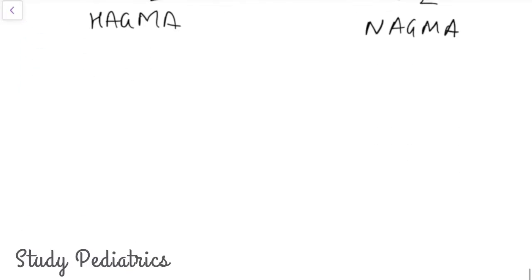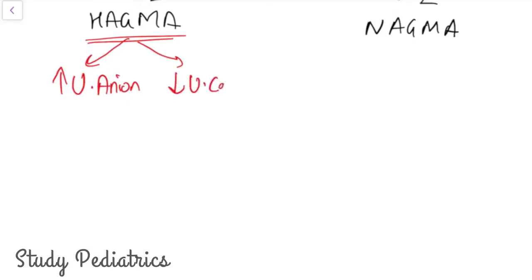Now let's see the causes of HAGMA. The causes of HAGMA can be divided into two. As we have told, anion gap is equal to unmeasured anions minus unmeasured cations, hence either an increase in unmeasured anions or a decrease in unmeasured cations. What are the unmeasured anions?